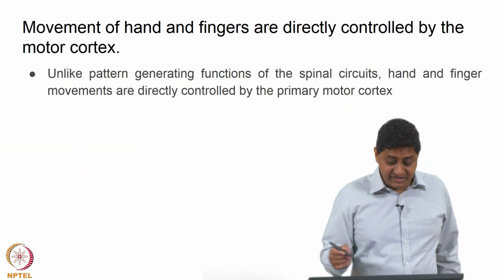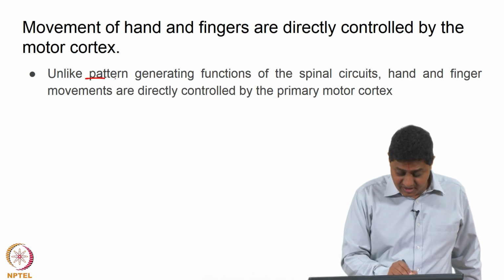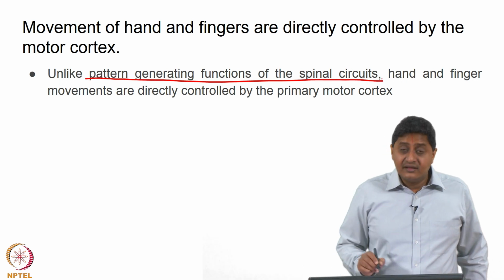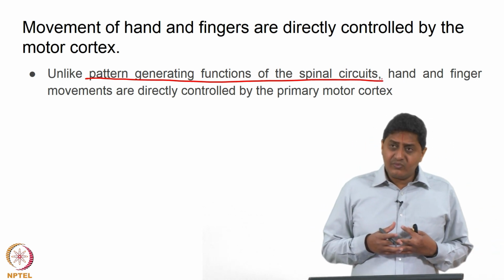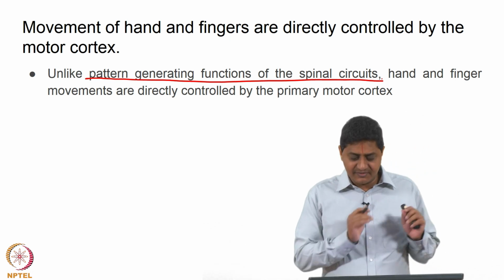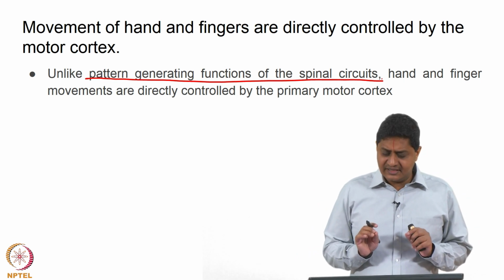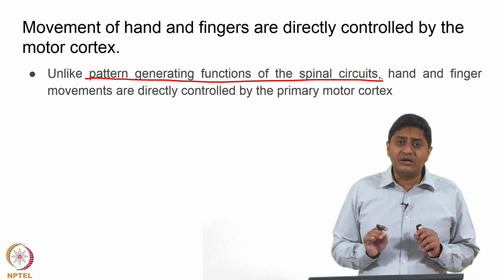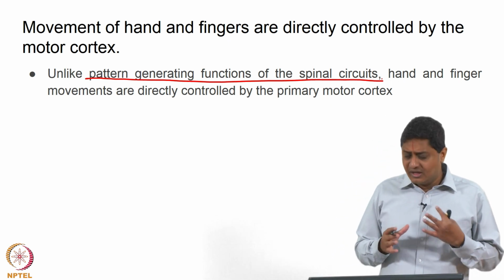So, unlike pattern generating functions of the spinal circuits, what do we mean by that? So, what is mentioned here is that for example, in lower animals and presumably hypothetically in humans also, that is a matter of debate. At least in lower animals, it is now well known and accepted that there are these central pattern generators or the spinal pattern generators that are responsible for locomotor function.